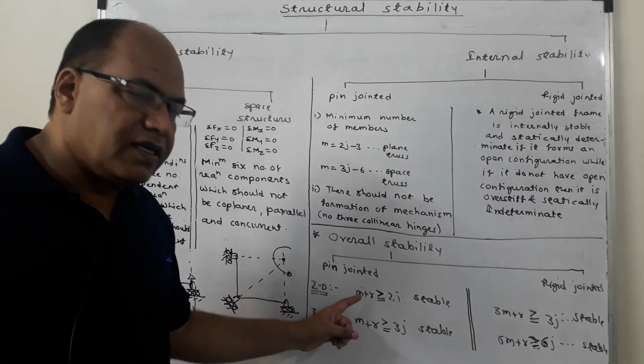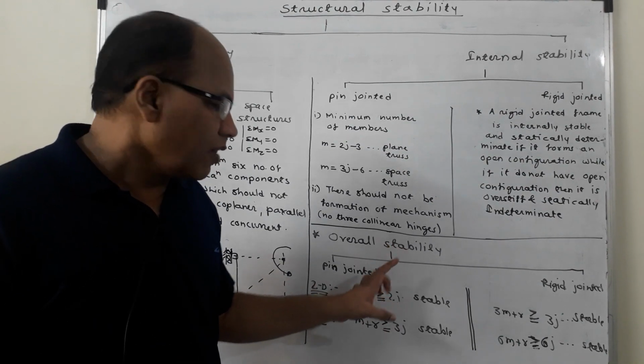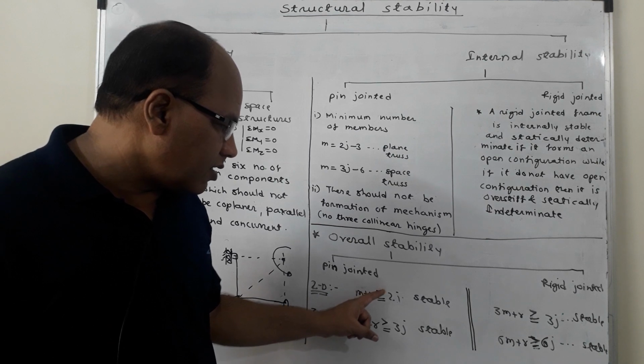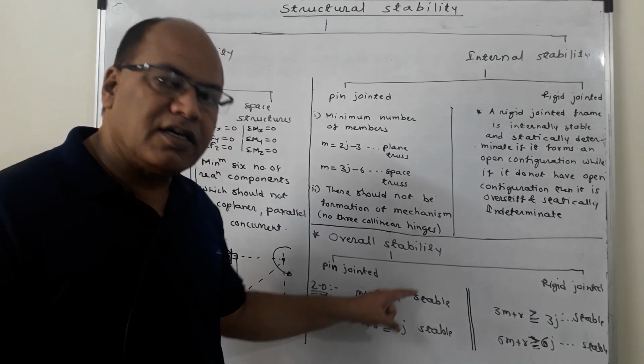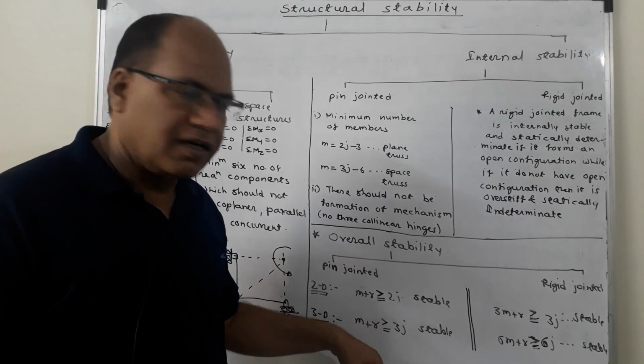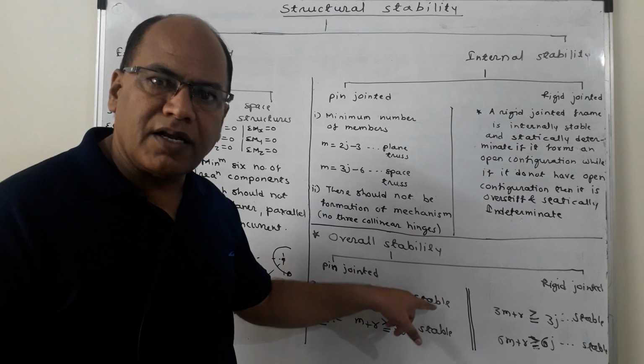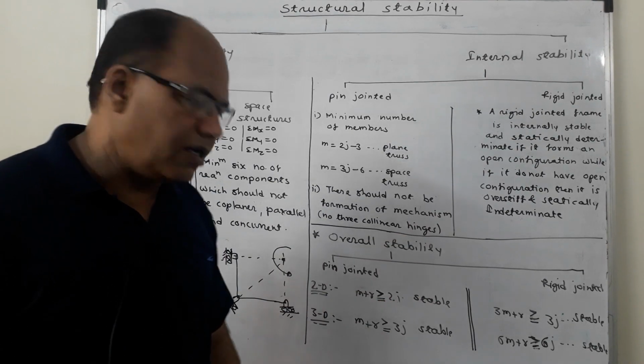If m plus r is less than 2j, it is unstable. Now, if m plus r is greater than 2j, the structure is stable, but it is statically indeterminate internally. If m plus r is equal to 2j, the structure is stable and it is determinate internally also.